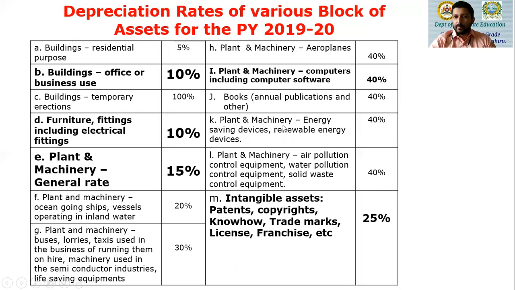Then once again, we have plant and machinery, energy saving devices, renewable energy devices. The rate of depreciation is 40%. Then once again, the category plant and machinery, air pollution control equipment, water pollution control equipment, and solid waste control equipment. The rate of depreciation is 40%. And the final block that we have is that of intangible assets: patents, copyrights, know-how, trademarks, license, franchisee rights, logos, designs. All these come under the category of intangibles, and the rate of depreciation is 25%.